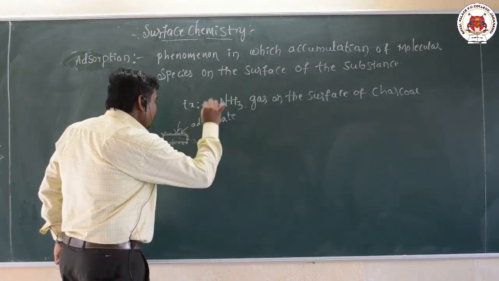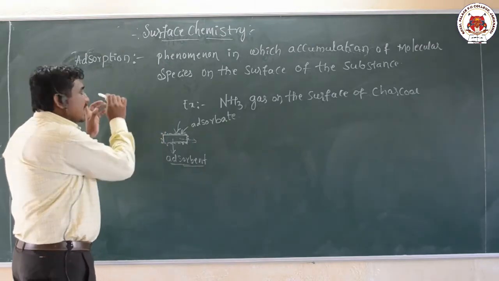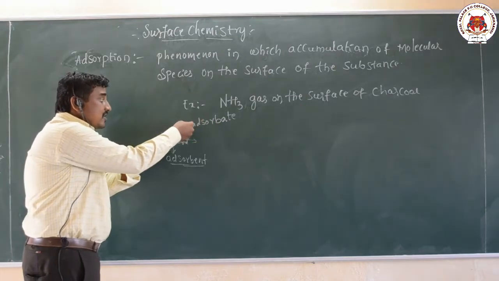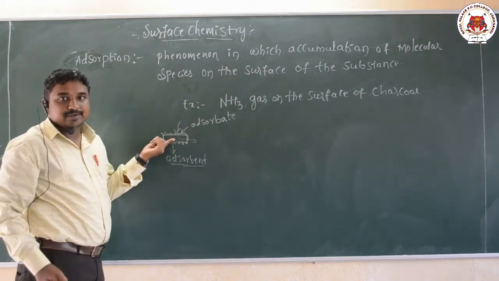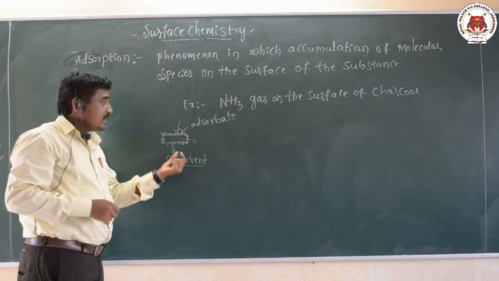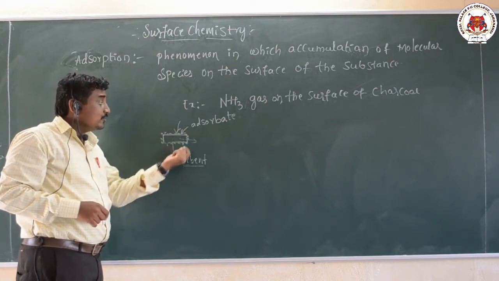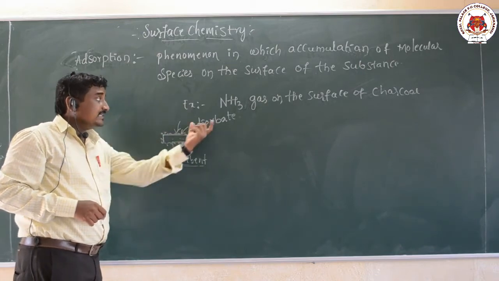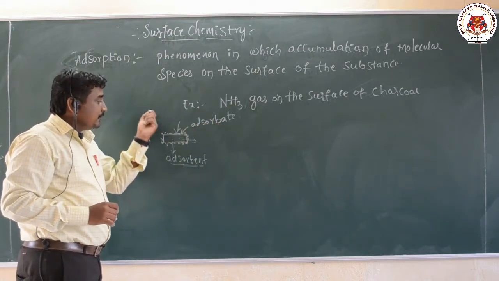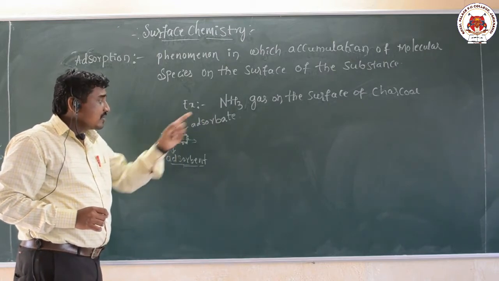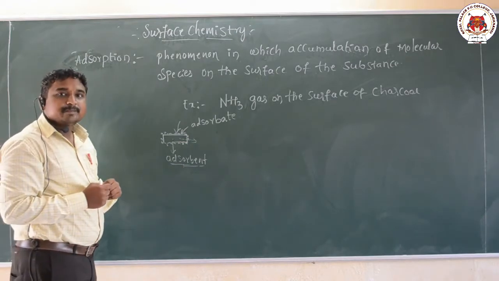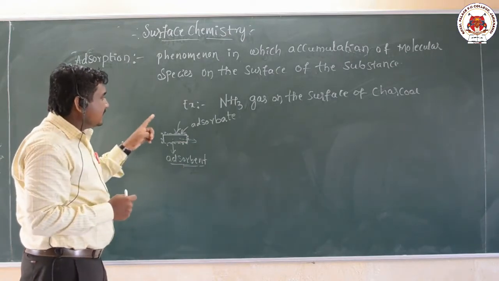Adsorbate. Now the phenomenon of adsorption means the phenomenon of accumulation of adsorbate on the surface of the adsorbent. I have given here one example: the metal acts as an adsorbent, and the species which accumulate on the surface of the adsorbent are called what here? Adsorbate. So the phenomenon of accumulation of adsorbate on the surface of the adsorbent is called what here? Adsorption.